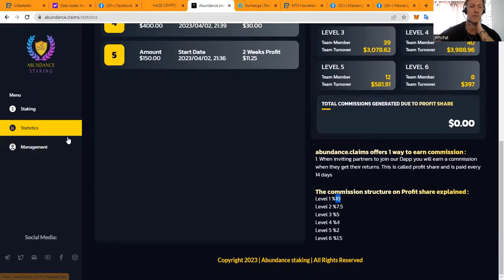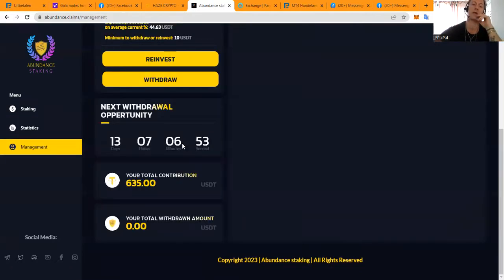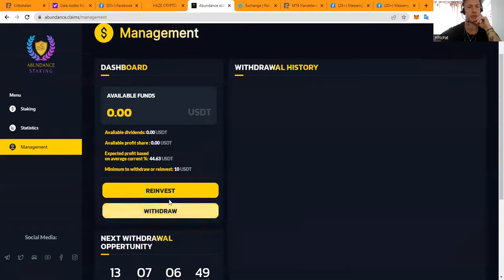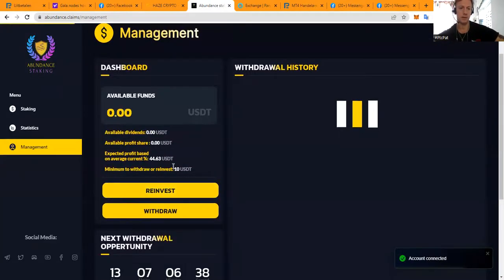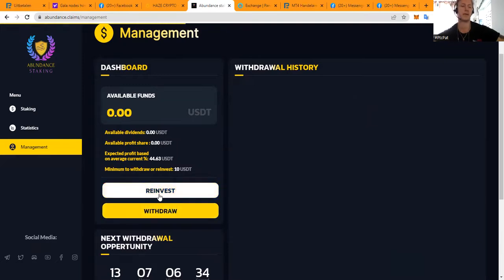Of course, we can go to the management tab where we find some more info. As you can see, your total contribution amount, your total withdrawal amount, and also the expected profit based on the average current percentage that we offer. But let's refresh this page again. And here you can see that it is also showing the reinvest button and the withdraw button.